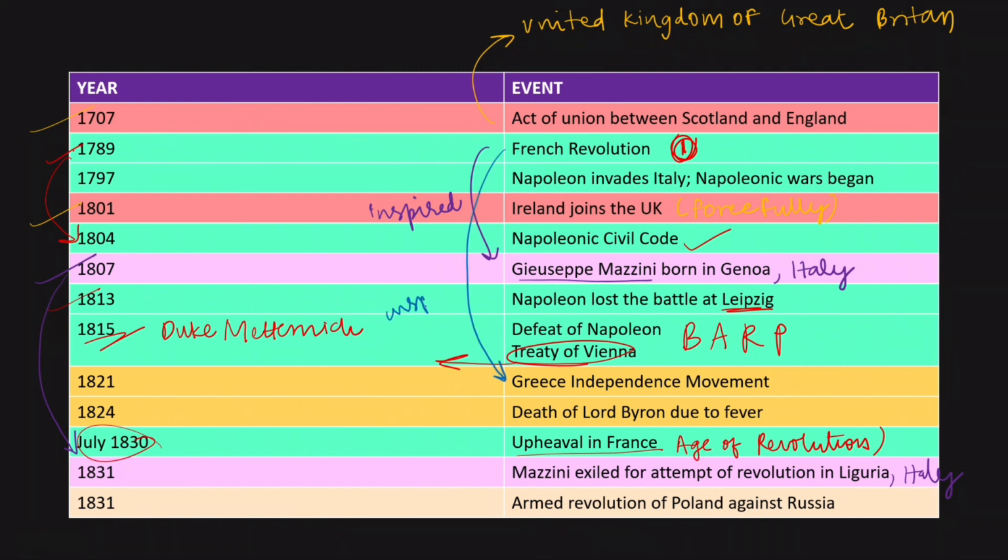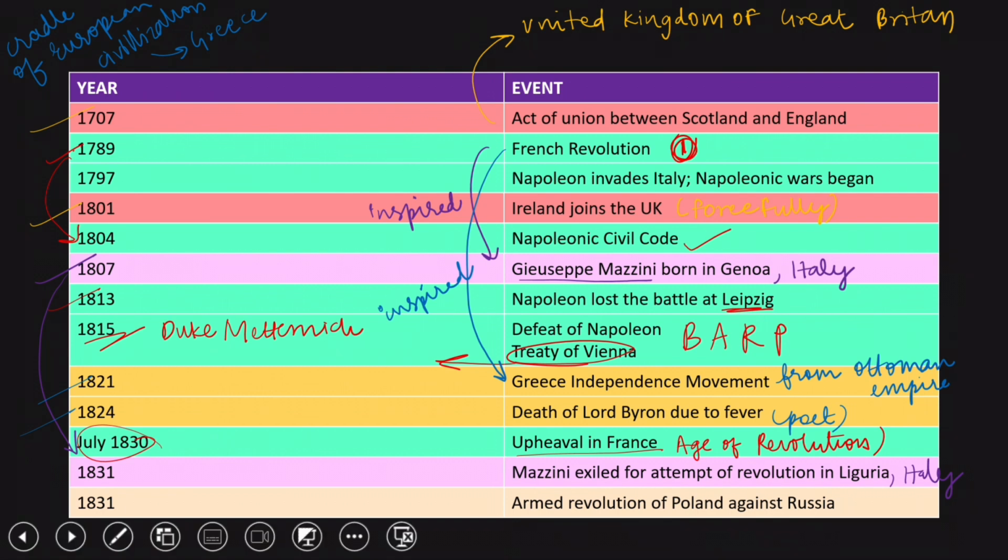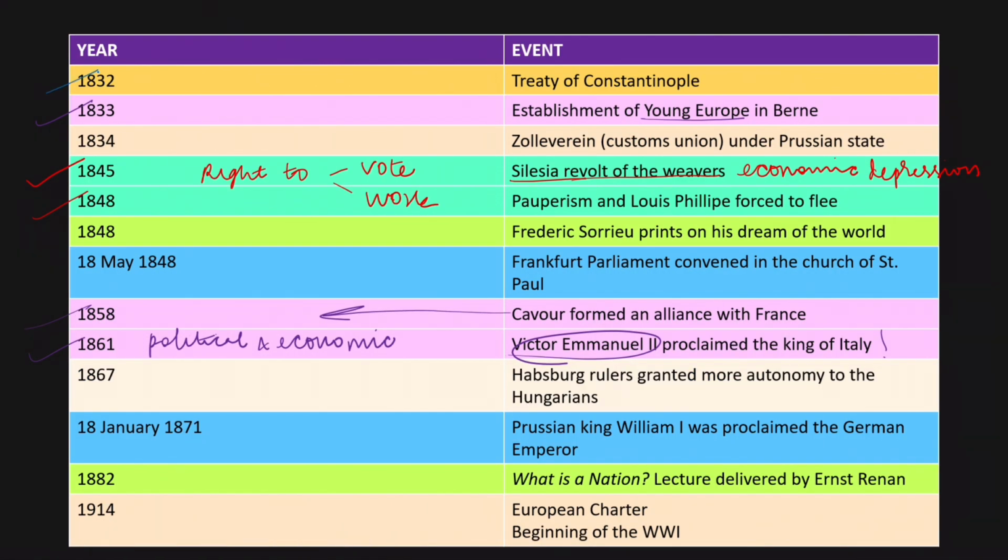The Greek War of Independence was a direct outcome of the feeling of nationalism growing amongst the European countries inspired by the French. Greece was a part of the Ottoman Empire since the 15th century, that is for reference 1400s. After more than 400 years, the movement for independence started in 1821. The rest of Europe supported Greece because it was considered the cradle of European civilization. Lord Byron, a celebrated English poet, fought for the Greek independence and died in 1824. After the war, the Treaty of Constantinople recognized Greece as an independent nation in 1832.